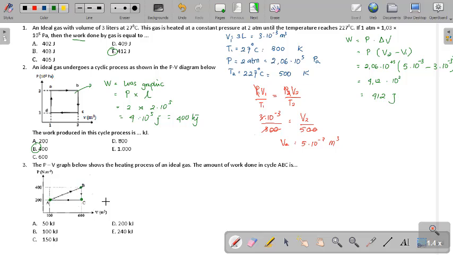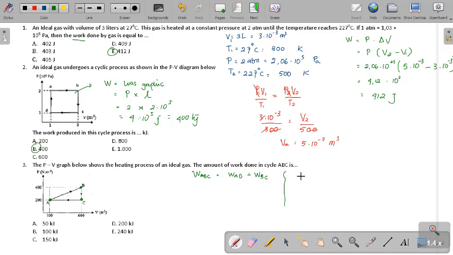Just A, B, C, not A, B, C, A. So for the work of process ABC, we have to find the work at AB plus the work at BC. Because AB is isothermic, it is not simple and it takes time. I'm going to show you the second way.